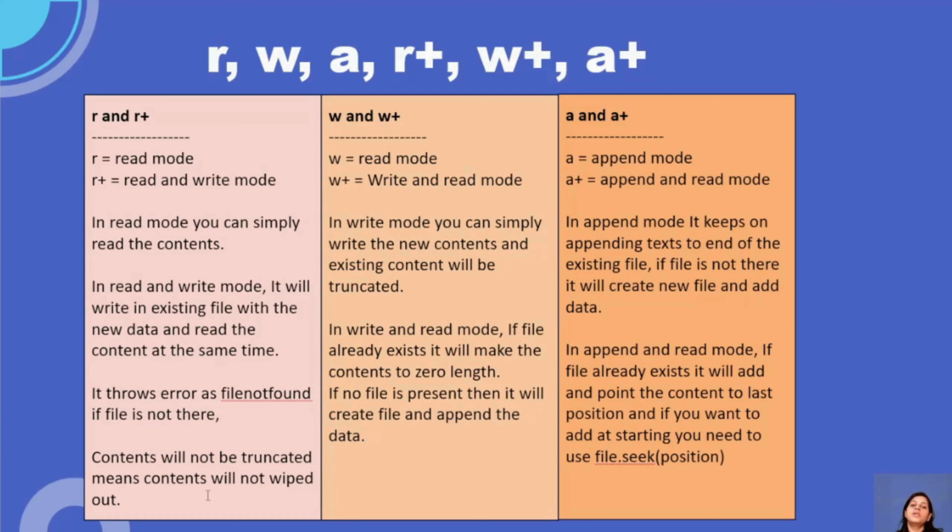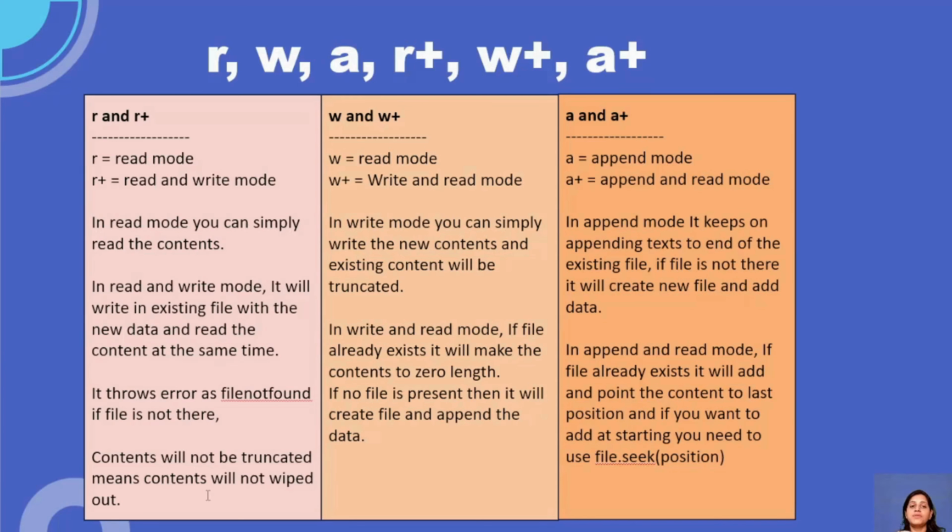And contents will not be truncated here. Truncated means whatever contents are there will not be wiped out, because read is your first operation and write is your second operation. So what will happen? First it will open the file and read it line by line. If you want to write something, you can just write f.write, then it will write the content. After that, it will close the file. So my content, whatever the contents are there, it will start from the starting.